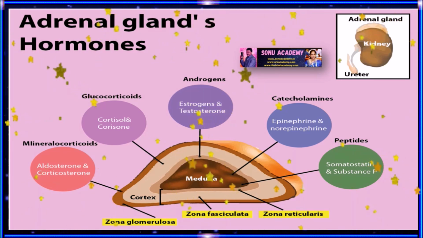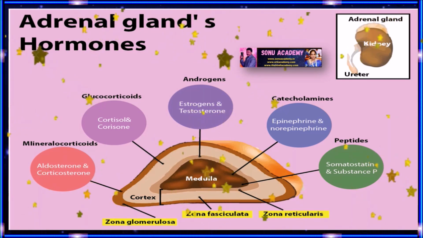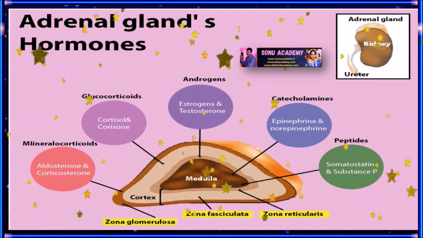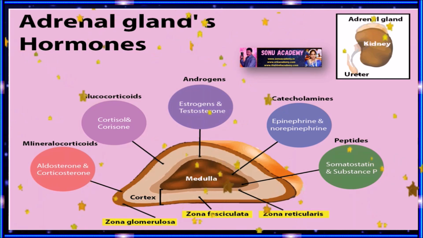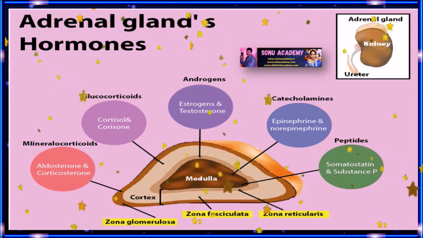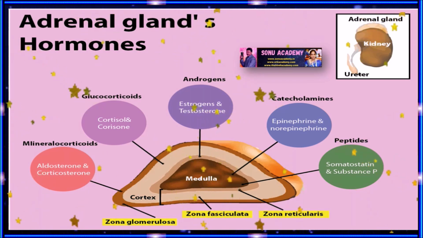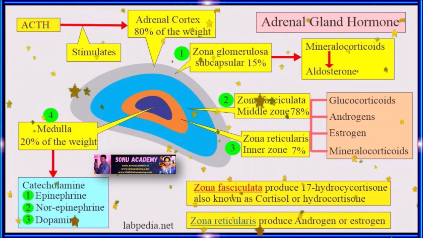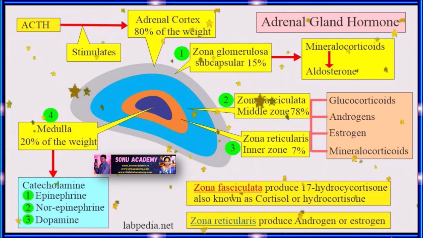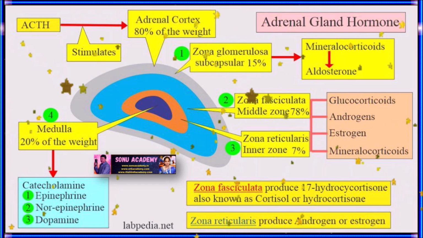Children, let us discuss the disorders of the adrenal gland. Adrenal insufficiency caused by Addison's disease occurs when the adrenal glands do not produce enough hormones. Nodules. Nodules can be benign or malignant and can produce excessive amounts of hormones. High cortisol levels can cause upper body obesity, fatigue, high blood pressure, diabetes and more.